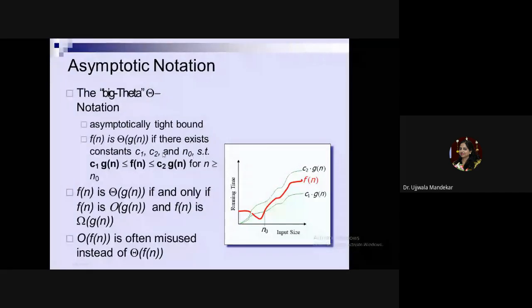For the function f(n), there exists one function g(n) with two constants c1 and c2, and they follow the rule c1 g(n) is less than or equal to f(n), which is less than or equal to c2 of g(n). Then we call it the theta notation. f(n) is theta of g(n) if and only if f(n) is big O of g(n) and f(n) is omega of g(n). If any function has its lower bound as well as upper bound, then only you can have the theta notation.